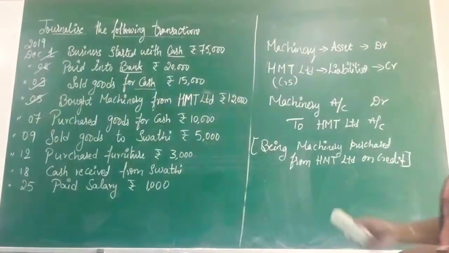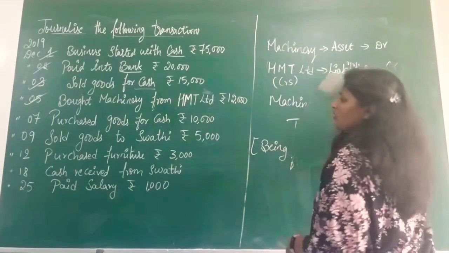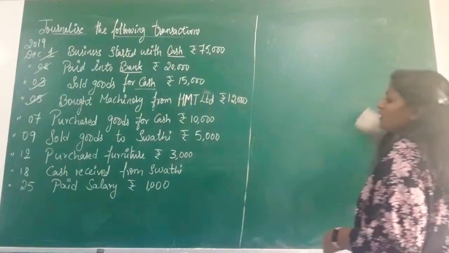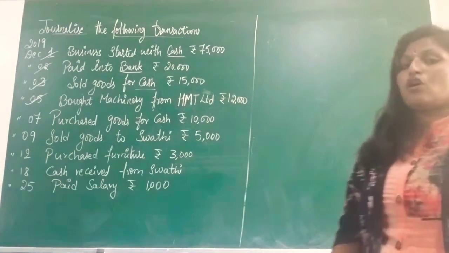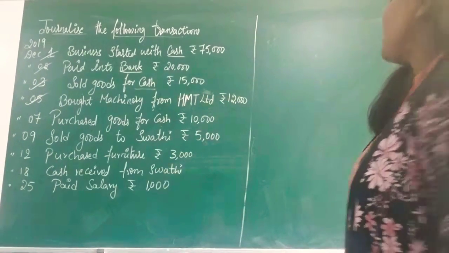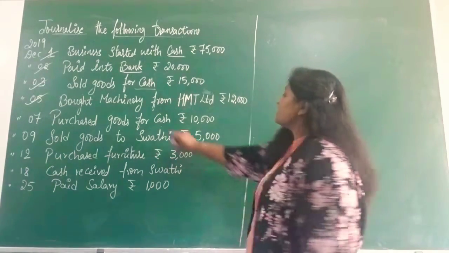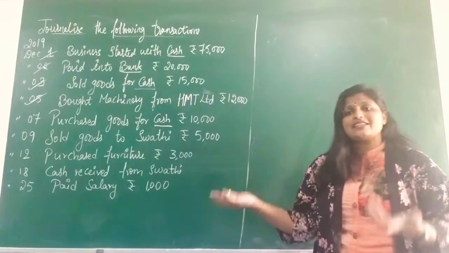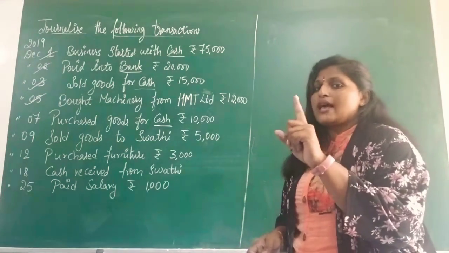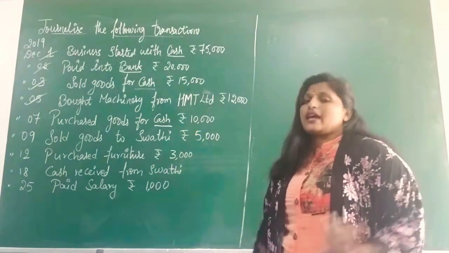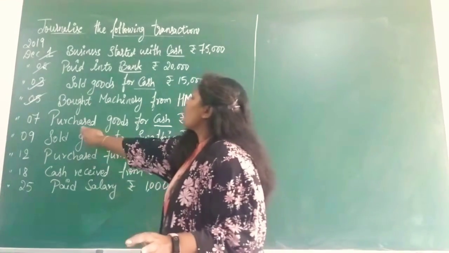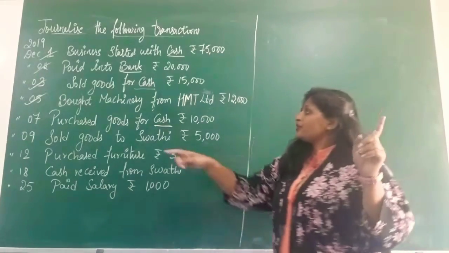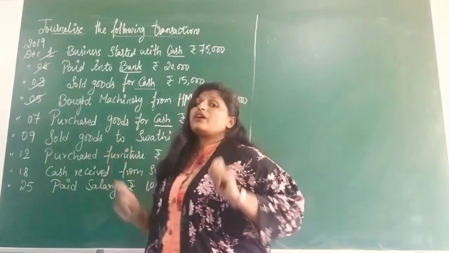Going to the next one, that is on date 7 December, purchase goods for cash rupees 10,000. So it is clearly mentioned for cash. That says it is a cash transaction. One aspect we have found out, that is cash. Right? Now, purchase goods. Do you remember in sold goods what we have taken?